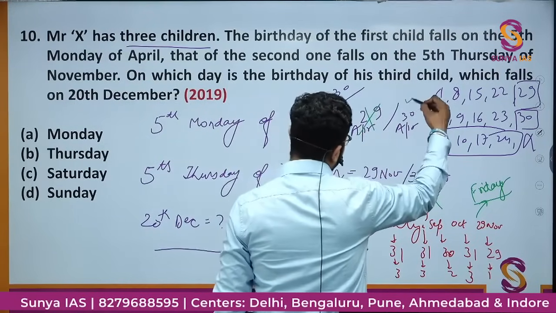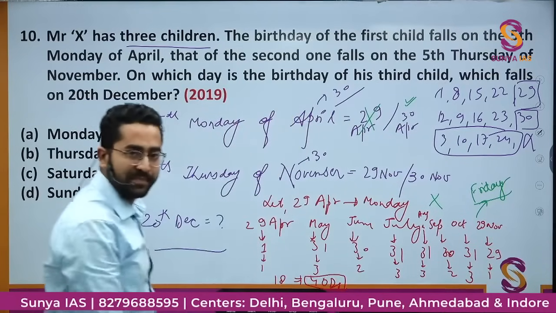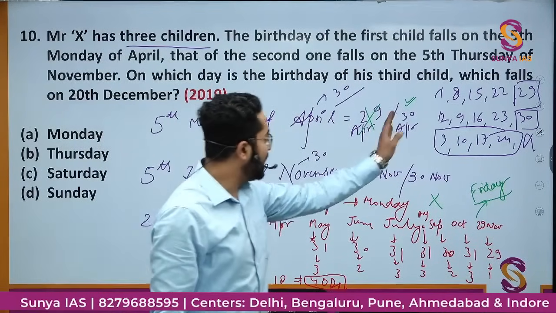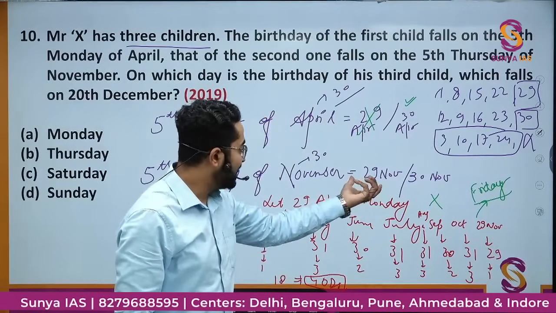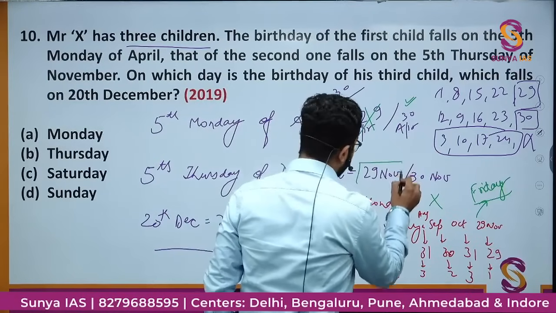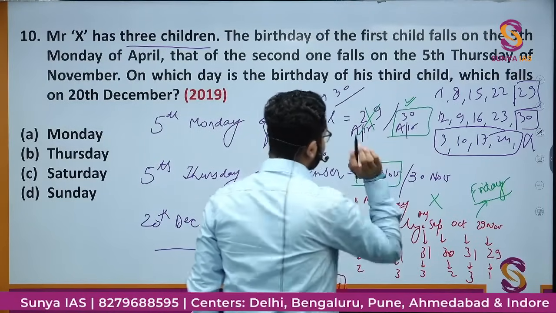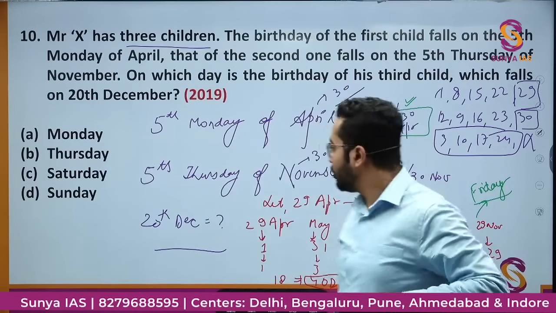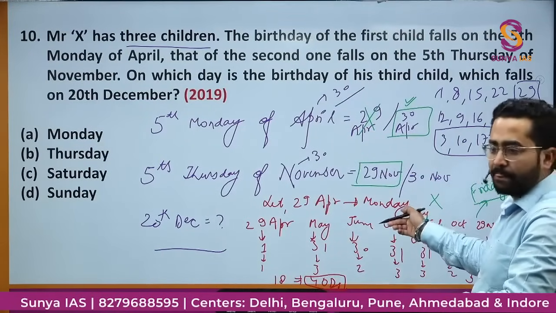So what will be Monday? 30th April will be Monday. If 30th April will be Monday, one day later, then this 29th November will become Thursday. So these two will be selected dates. Did you get the point? How did we calculate?